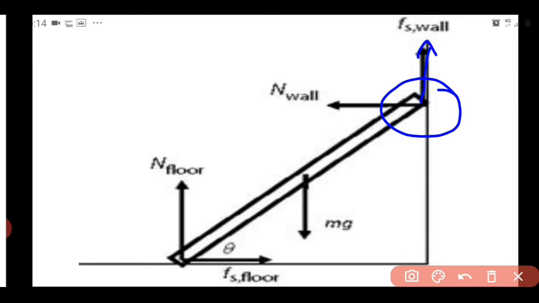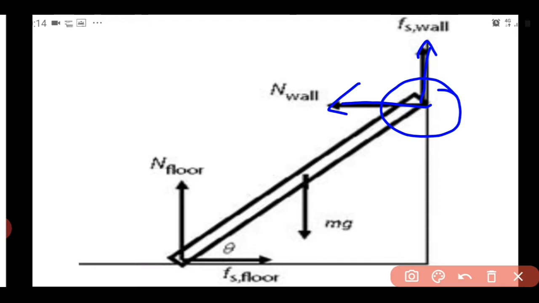So this is that force of friction. And normal to the wall, we have the force exerted by the end of the ladder. Opposing that, there will be a normal reaction in the opposite direction, that is the normal reaction by the wall.